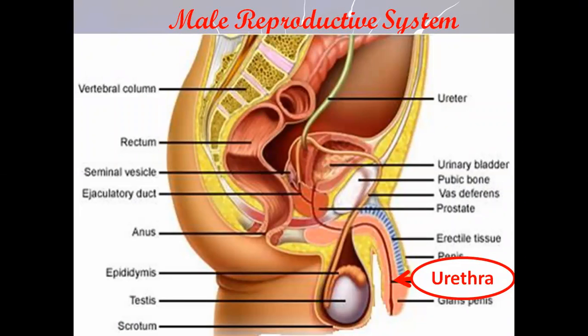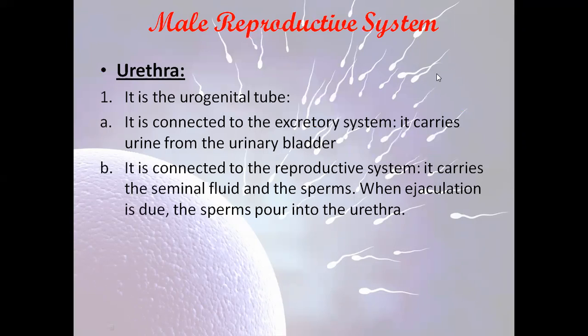Now, the sperm cells move from the seminal vesicles to the prostate gland to reach the urethra, and the penis, which is the male reproductive organ. What is the urethra? The urethra is the urogenital tube. What is the meaning of urogenital? Uro is related to urine. Genital is related to the genital system, or the reproductive system.